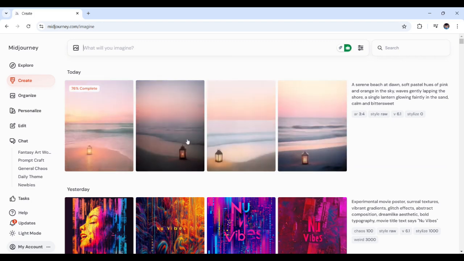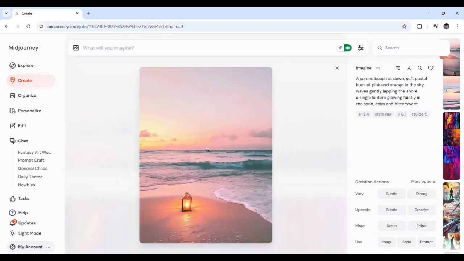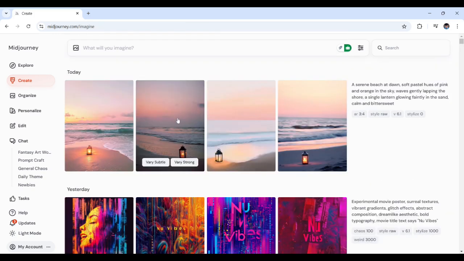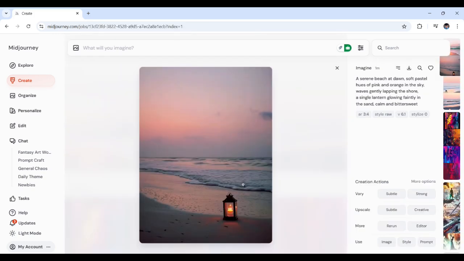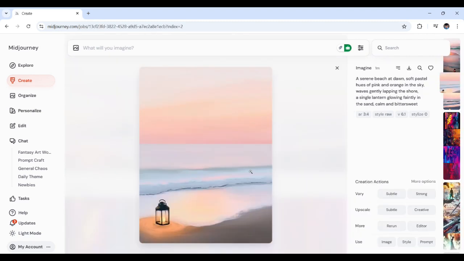And as you can see right here, as it's currently rendering, there we go. Look at that. The pastel tones in the sky and the soft glow of the lantern right here capture that perfect balance between peace and melancholy. This is actually a great starting point, but it depends on you. Just feel free to tweak the colors and or add more elements to reflect your poem's unique tone.